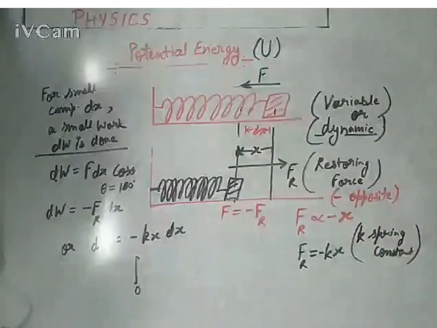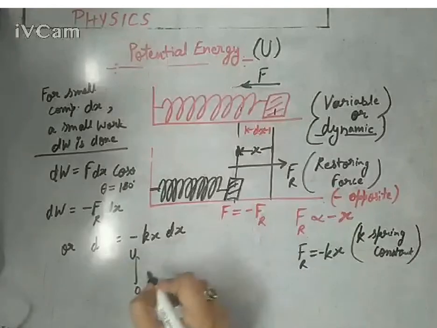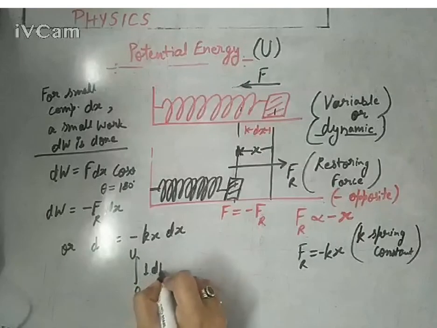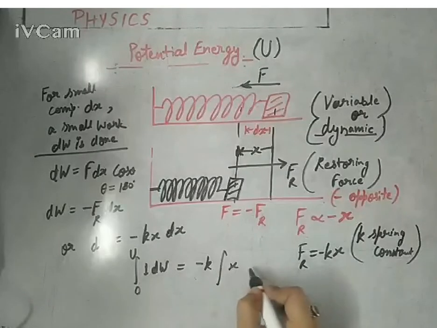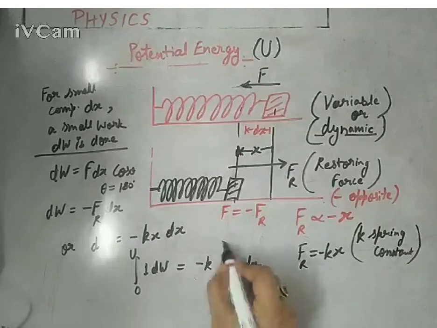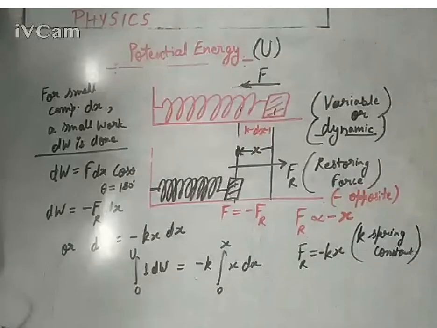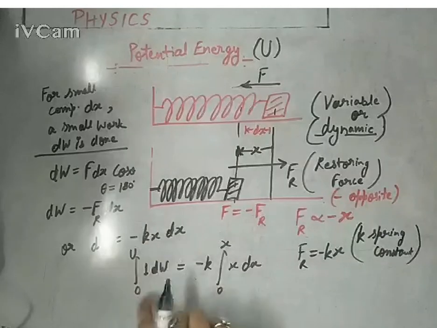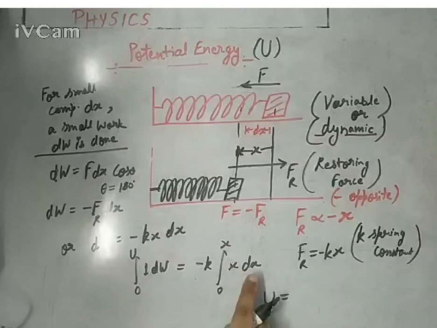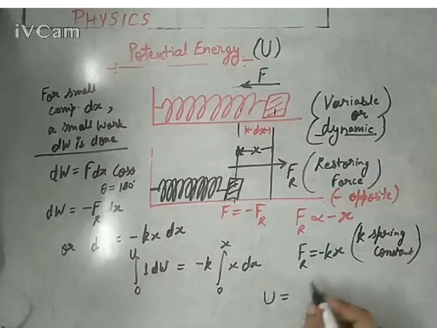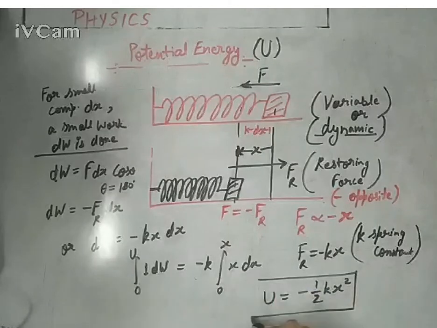Potential energy is represented by capital U. So from 0 to U, integration of dw, and minus k is a constant, integration of x with respect to x from 0 to x. Obviously you will get U equals, integration of dw is W with limits U minus 0, that is U. U equals the integration of x with respect to x, which would be x square by 2. So it is minus half k x square. This is the potential energy stored in a compressed spring.